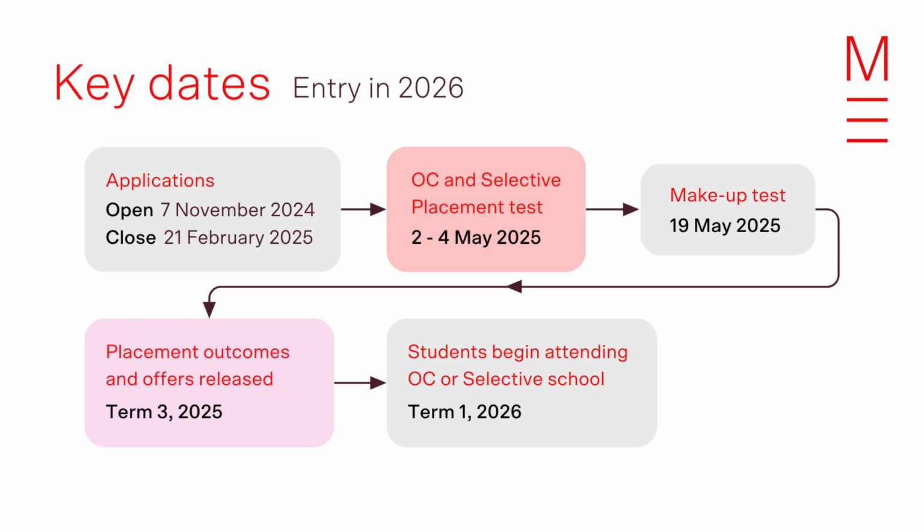Applications open the 7th of November 2024 and close the 21st of February 2025. The OC and selective placement tests run between the 2nd and the 4th of May 2025. There is a make-up test date for those who missed the original date on the 19th of May 2025. Placement outcomes and offers are released in Term 3, 2025. Students begin attending their OC or selective school from Term 1, 2026.